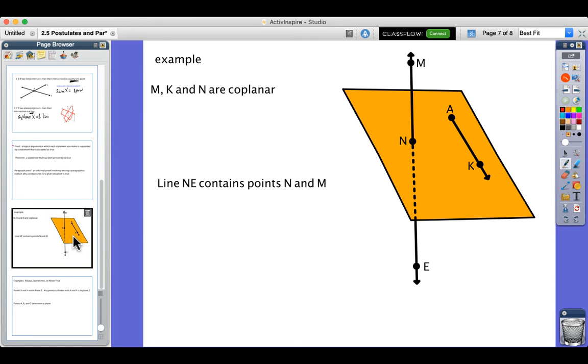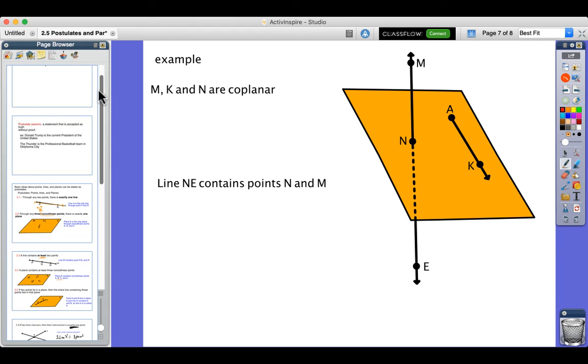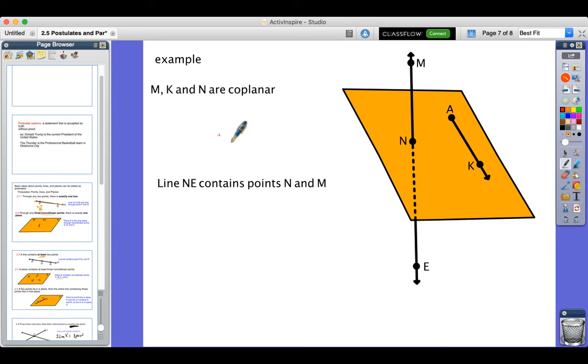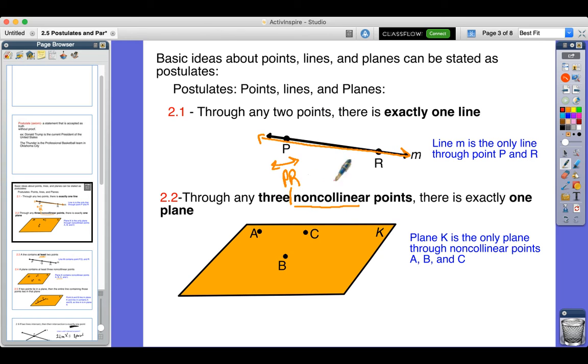So here, the example is, they're telling us M, K, and N, these 3 points right here, are coplanar. Looking at this picture right now, you will say, no, they're not coplanar. Look, M's above. But they are coplanar, just those 3 points only, because earlier we said through any 3 non-collinear points, there is exactly 1 plane.